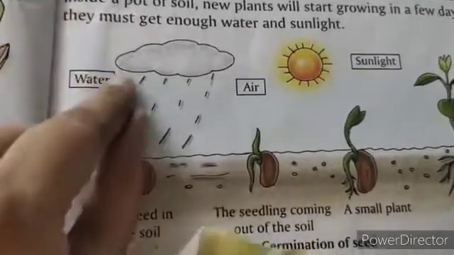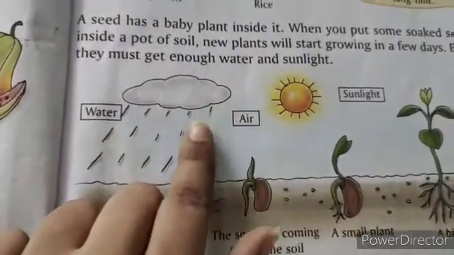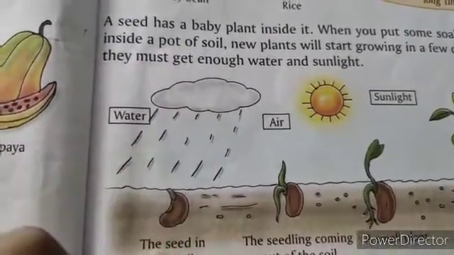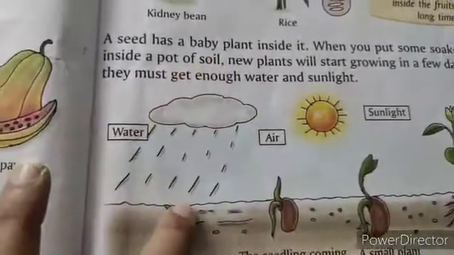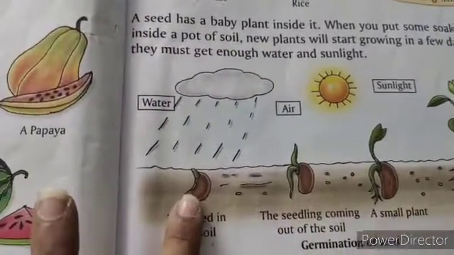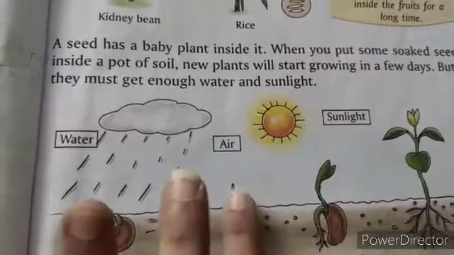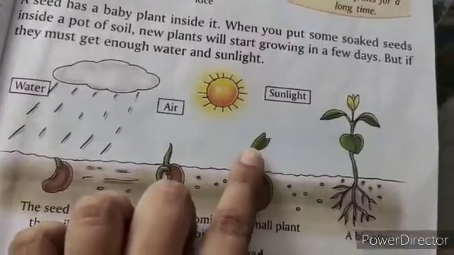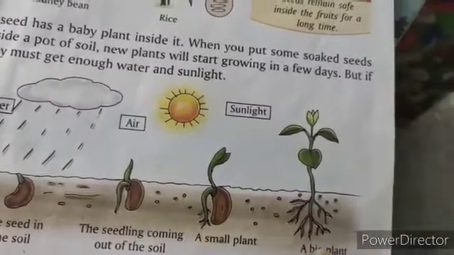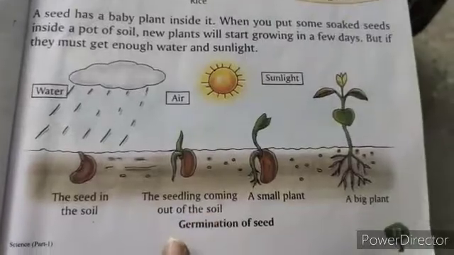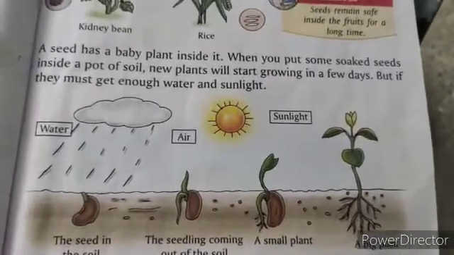You must water that plant daily, that pot, whatever you have seeded. Then you must keep it in the sunlight, and air also must be given to that seed. Then a small seedling will appear from the seed. Then a small plant will come. Then after the small plant, a big plant will come. So this process, children, is known as germination of seed.